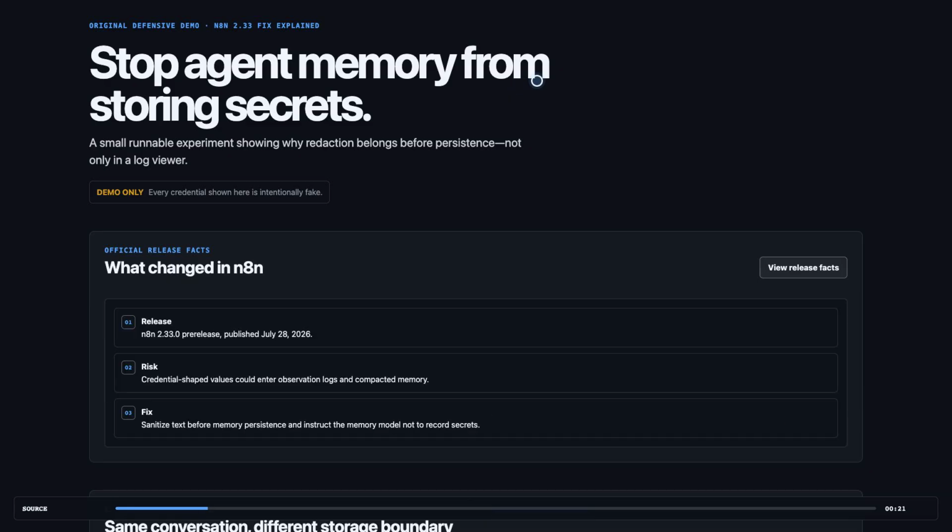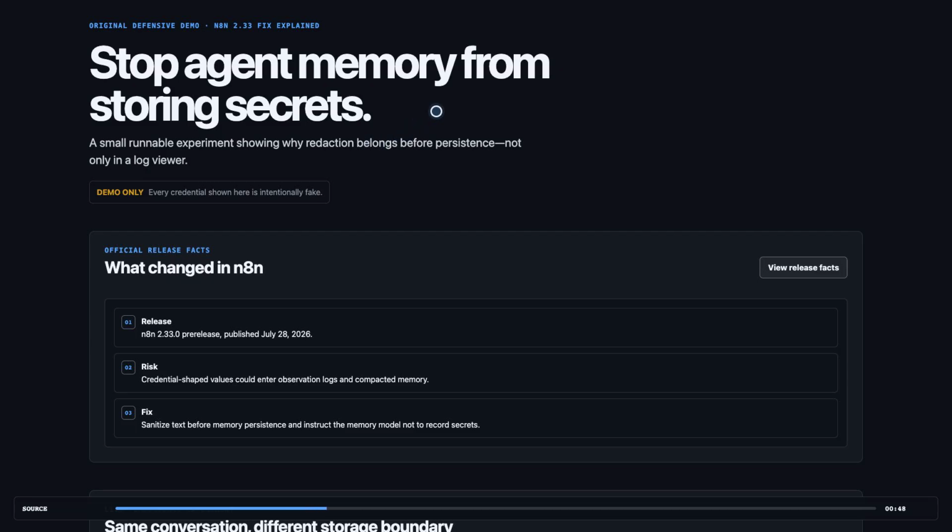The change appears in the n8n 2.33 pre-release, published on July 28. The official pull request says observation logs, reflector compaction, and episodic memory could retain credential values from a conversation, then send them back to the memory summarization model. The fix routes memory writes through n8n's redaction engine and adds a rule for prose such as API key followed